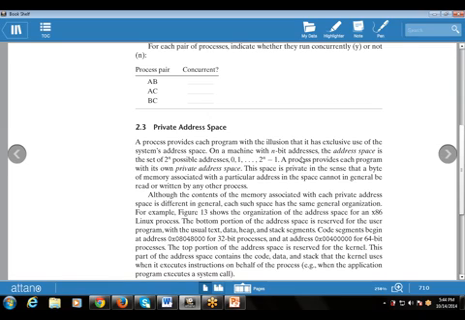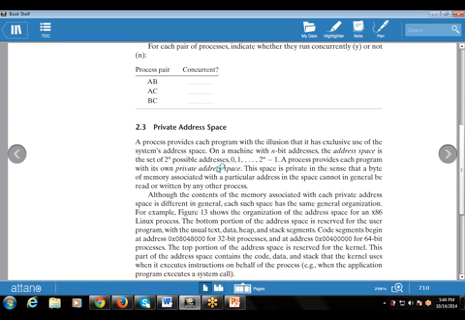On a machine with n-bit addresses, the address space is the set of the 2 power n possible addresses that start with 0, 1 and go up to 2 power n minus 1. A process provides each program with its own private address space. This space is private in the sense that a byte of memory associated with a particular address cannot be read or written by any other process.